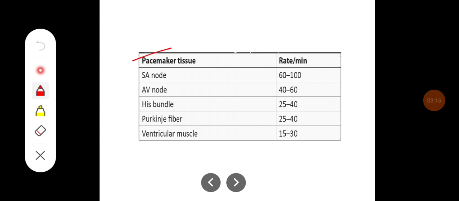These are the different pacemaker tissues and the rhythm and rate which they generate. The SA node generates 60 to 100 beats per minute. The AV node 40 to 60, the His bundle 25 to 40, Purkinje fibers 25 to 40, and ventricular muscle fiber produces 15 to 30 rhythms per minute.